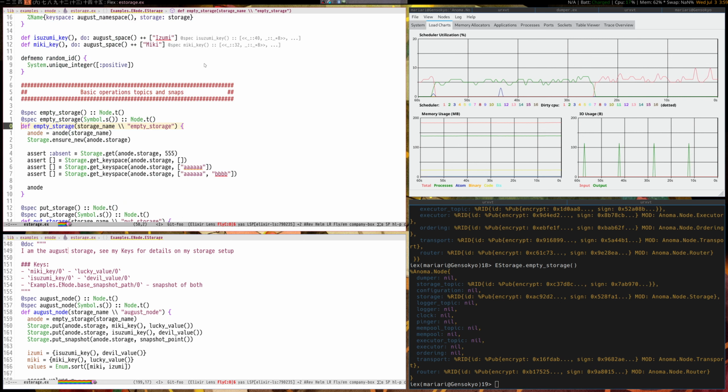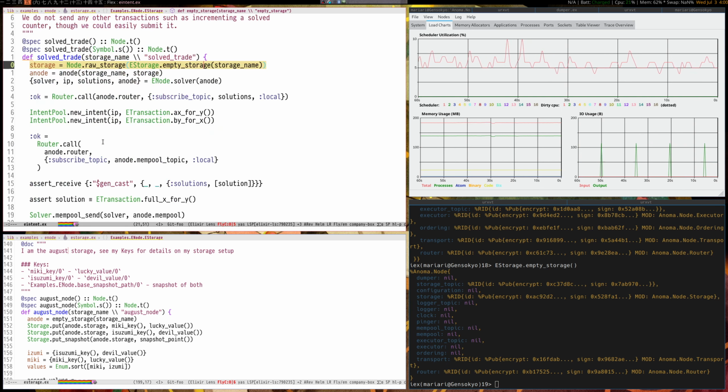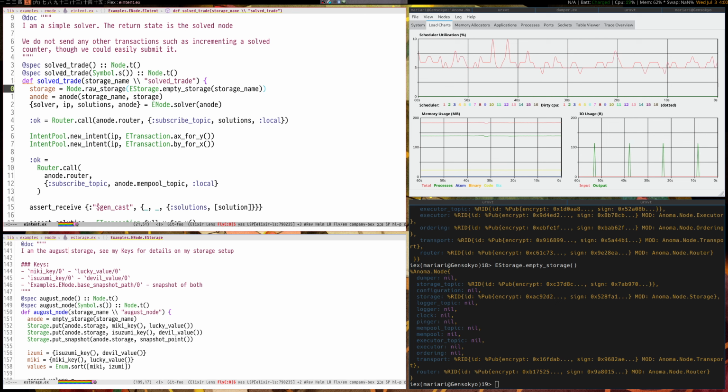And the cool thing is that if we go to this code, it asserts things about how the storage ought to be. So every time I'm running something, and if, let's say, the storage broke, we would know the spot of isolation where it's broken. Unlike normal unit tests, where if the test breaks you have to look at, say, 10 different unit tests, some of them probably have repeat logic, and it's hard to determine and decipher where the failure point is. Examples give you a way of seeing the specific test which is failing, which let's say is empty storage, so you don't have to worry about, say, solved trades being bad, right?